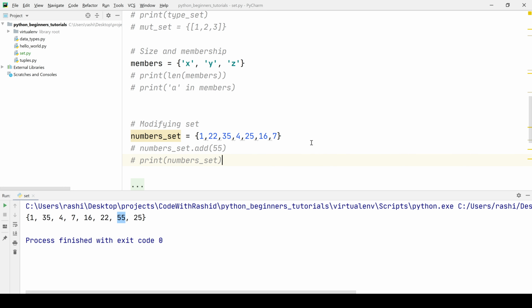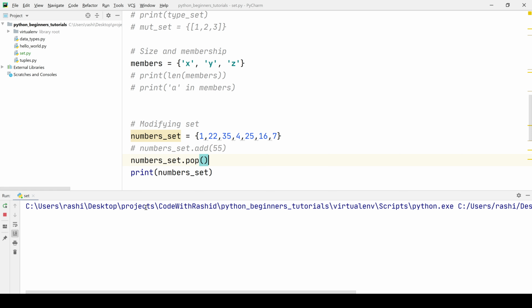Now we'll see the pop function. How do we remove an element from this set? We can simply say pop, and that will remove any number from the set. It would simply pick a random number from this list and remove it. So if we run the program, we will see that previously we had got 1, 22, 35, 4, 25, 16, 7, and now we have got 35, 4, 7, 16, 22 and 25. The 1 is removed from here. Let's say we rerun the program, so the 1 is removed.